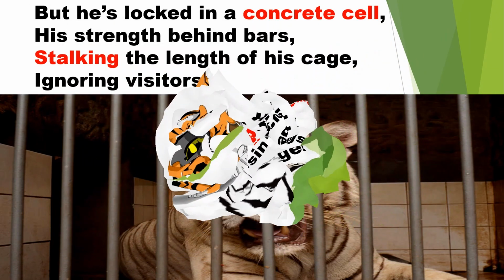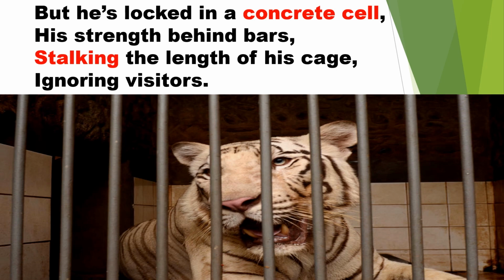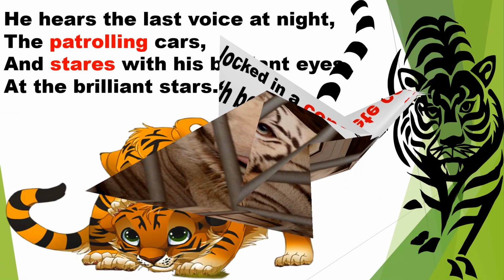Here, very sorrowfully, the poet says, "But he is locked in a concrete cell, his strength behind bars, stalking the length of his cage, ignoring visitors." Here, the poet stops imagining the tiger's alternate life and returns to its real one. The poet says the tiger is caged in a small concrete cell in the zoo like a prisoner in jail. The tiger has his full strength, but no use. He pays no attention towards visitors. Instead, he moves up and down the length of the cage without any disturbance.